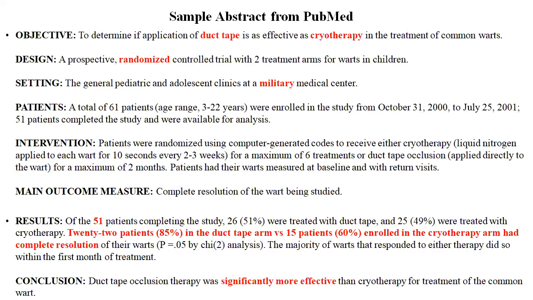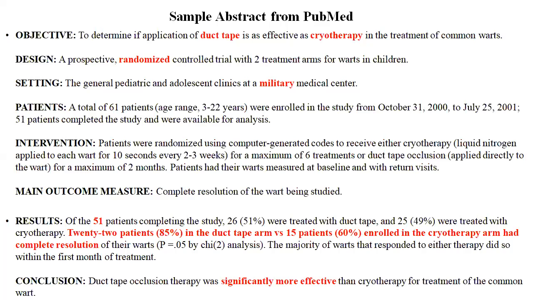This is a small study comparing duct tape therapy versus cryotherapy in treatment of common warts. They are saying it is a randomized study in children and it happened in a military medical center, meaning that they have a certain specific type of exposure, limiting generalizability of the result.